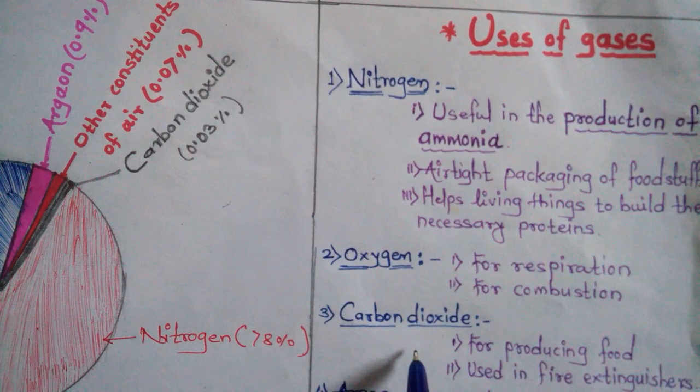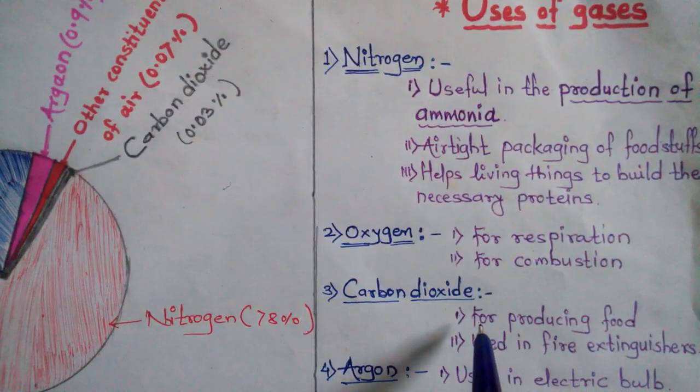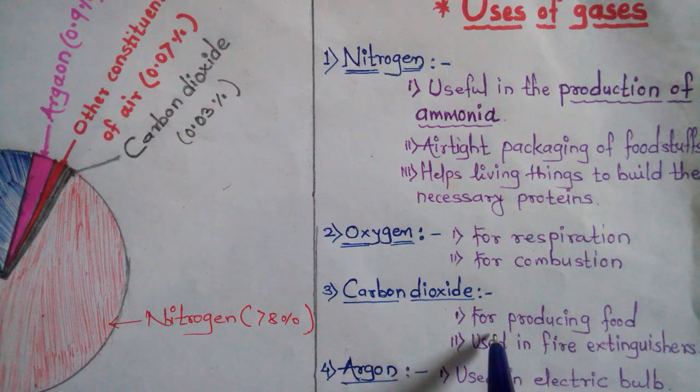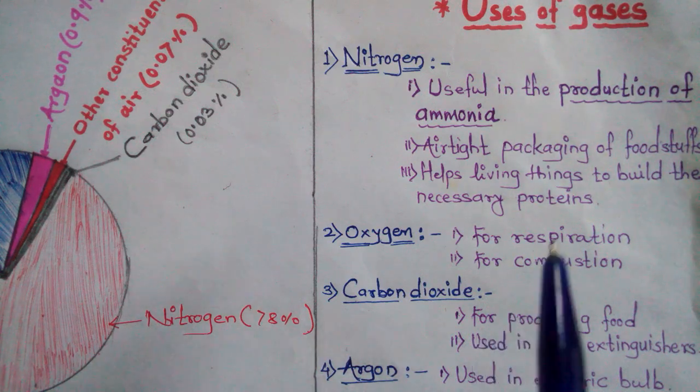Then the next one is carbon dioxide. See, carbon dioxide is useful for producing food. All of you know, two types of living things are there. One is plant, another one is animal. In that, only plants make their own food, and each and every animal depends on plants for food.